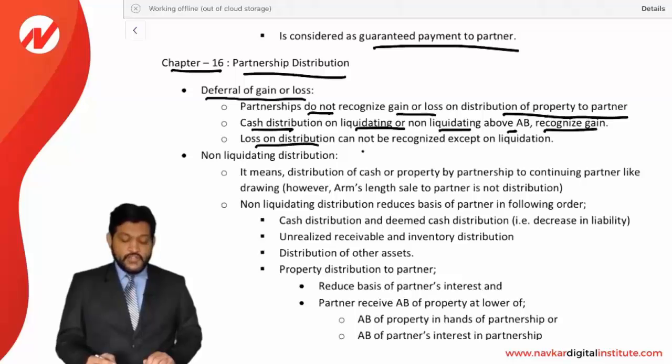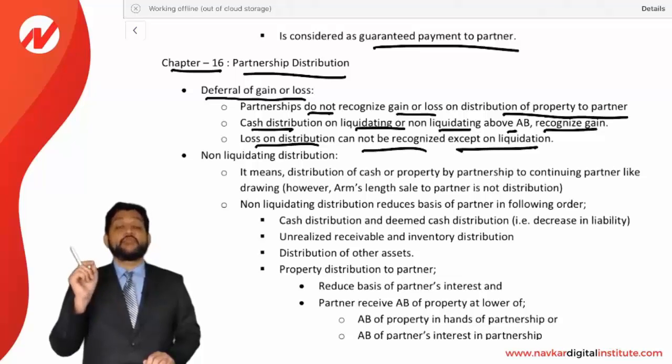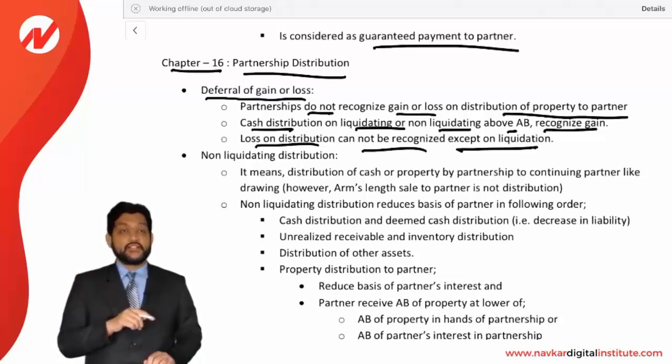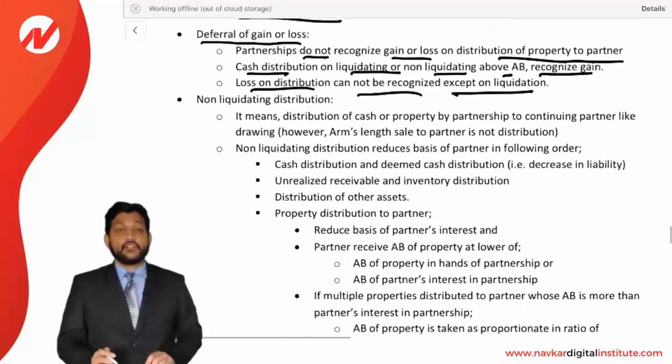Loss on distribution cannot be recognized except on a liquidation. If it is a liquidating distribution, then only loss can be recognized. Otherwise, loss cannot be recognized. Fine. So gain will be recognized if cash distribution is given above adjusted basis. Loss will be recognized only on a liquidating distribution, not on a non-liquidating distribution. Now let's see the rule in detail.